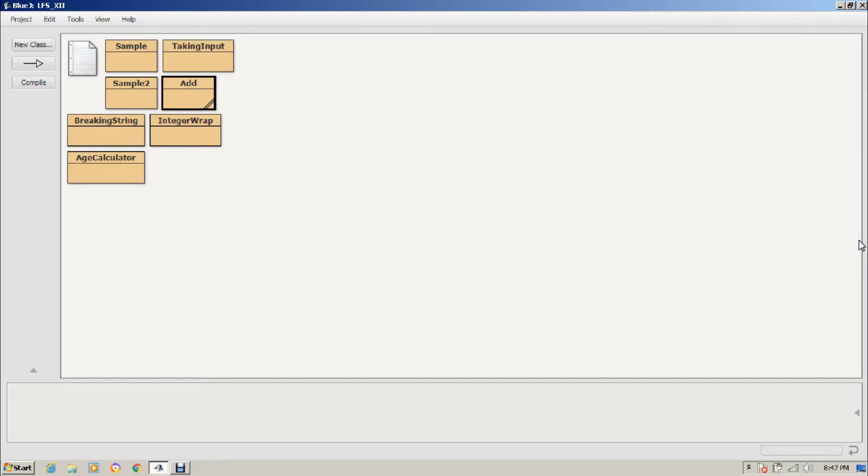Hello students, welcome to the 18th video lecture, and this is the practical session of it. Here we are going to perform file handling. We are going to accept some text from the user and store it in a file, and later on we will read from the file and display it on the console screen. So without wasting any time further, let's do it.